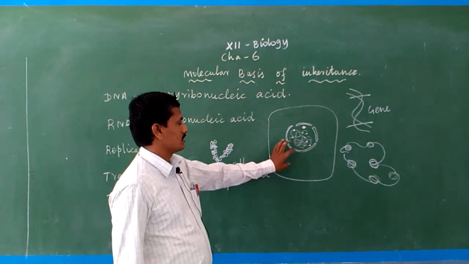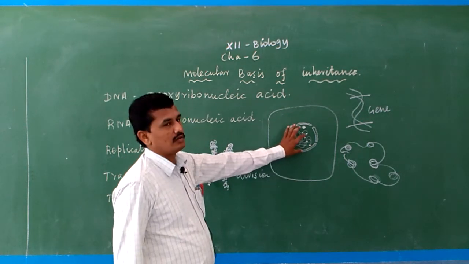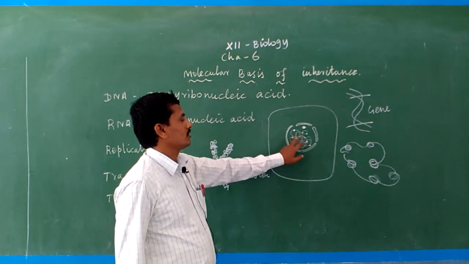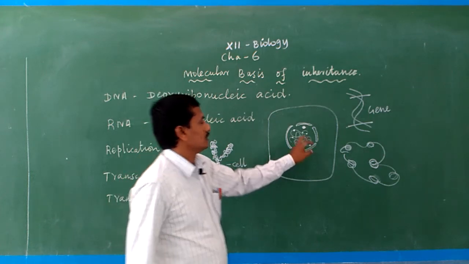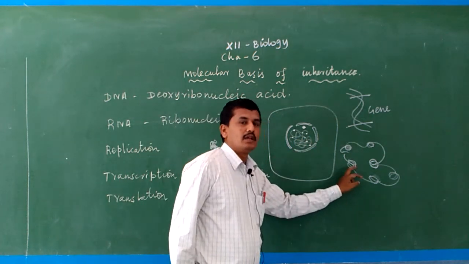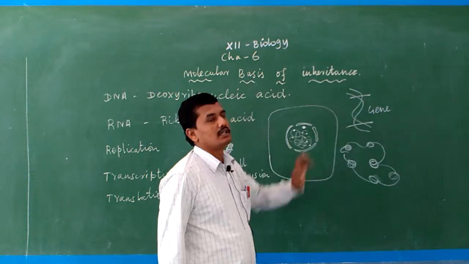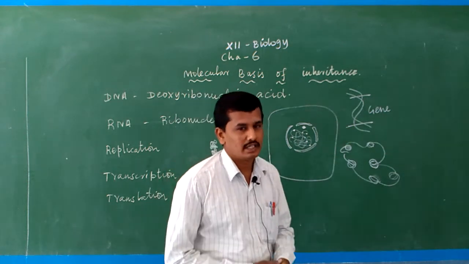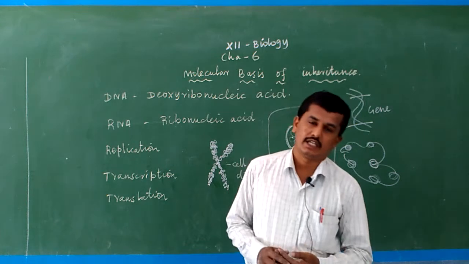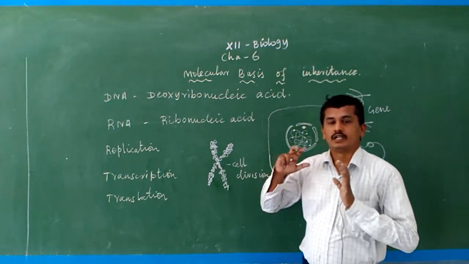This is a cell and its nucleus, and inside the nucleus the chromatin reticulum is present. The chromatin reticulum is nothing but DNA which contains genes. So gene is a hereditary material, particularly DNA. DNA is the only genetic material.